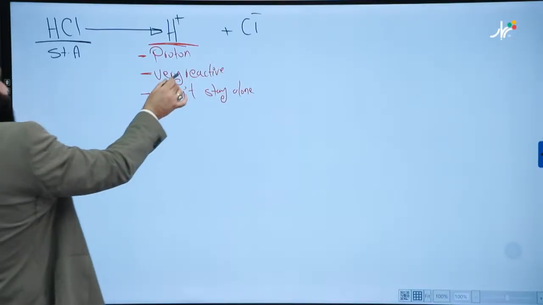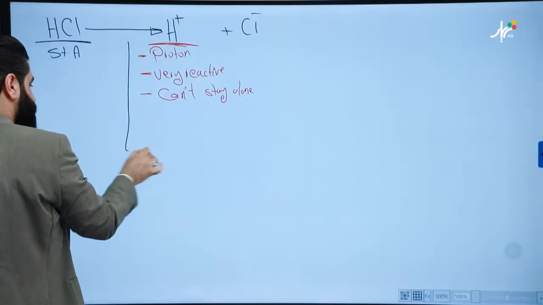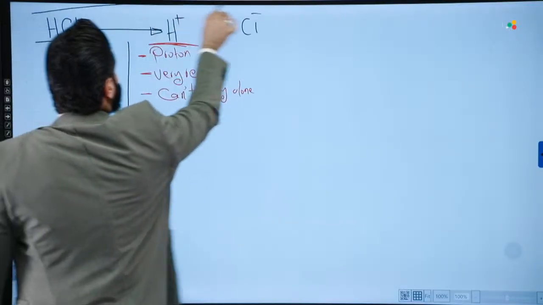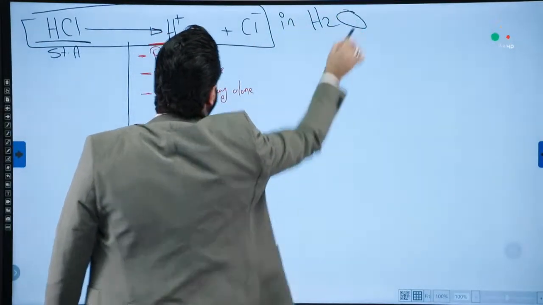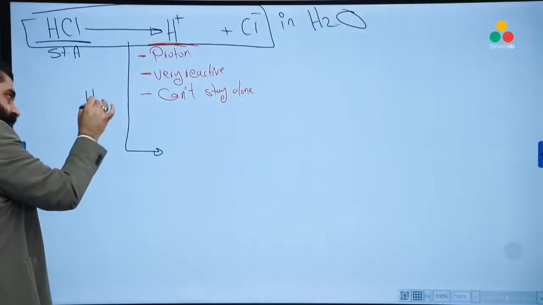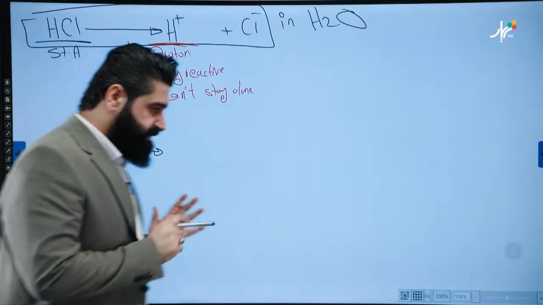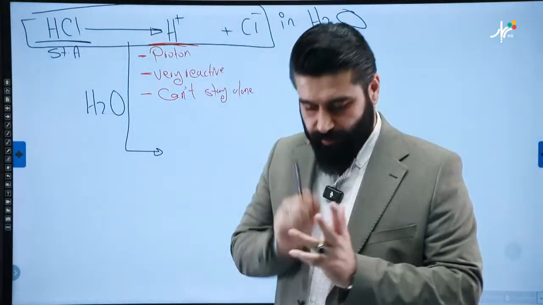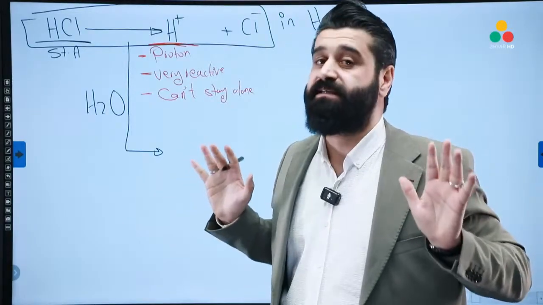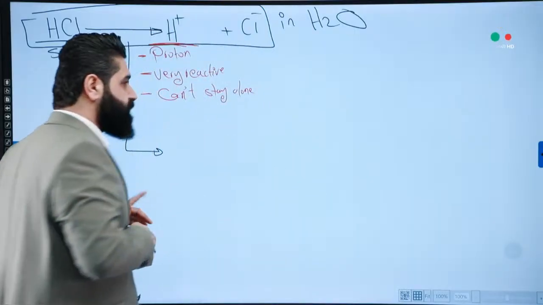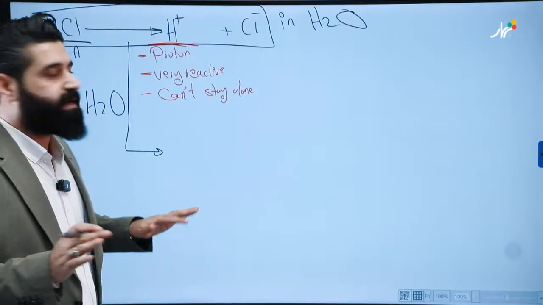As I say, since it's a reactive species, it will attack something else from its surroundings, because here we have this reaction in H2O. This particle is called a proton. From now on, what's H plus? A proton. Hydrogen ion, proton. Be careful. H plus is a proton. It has only one proton, neither electron nor neutron.